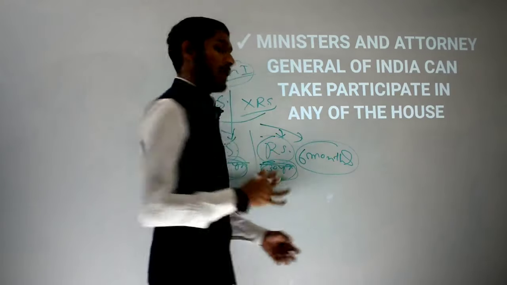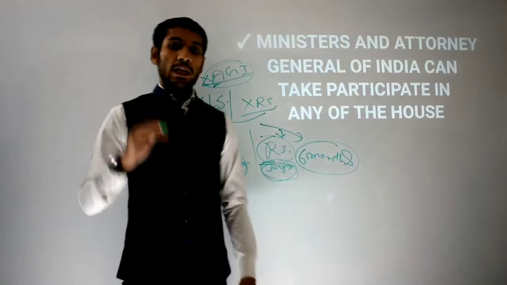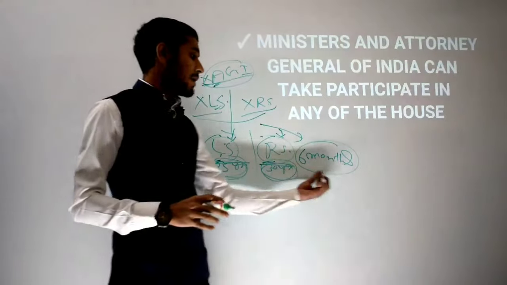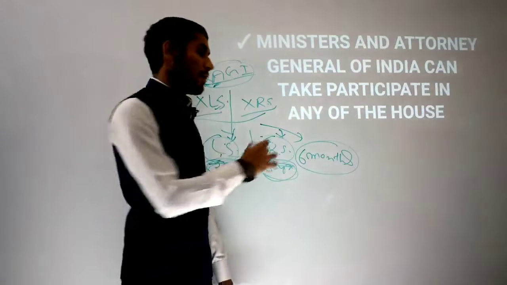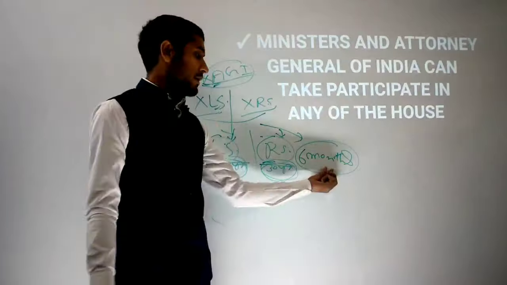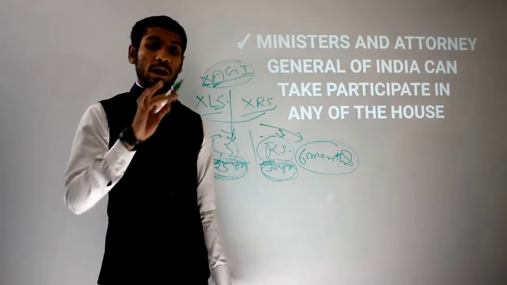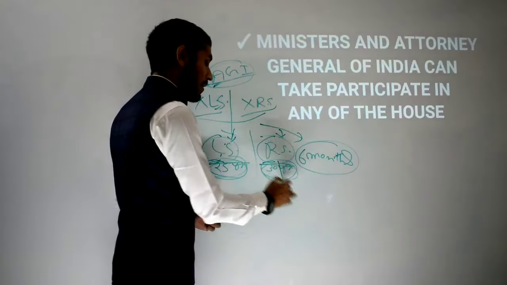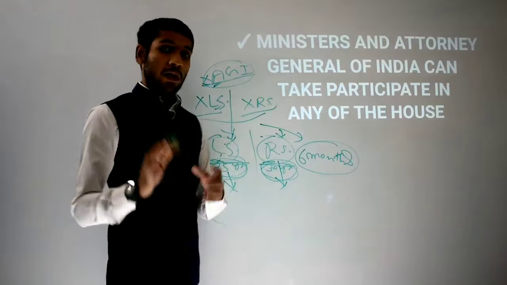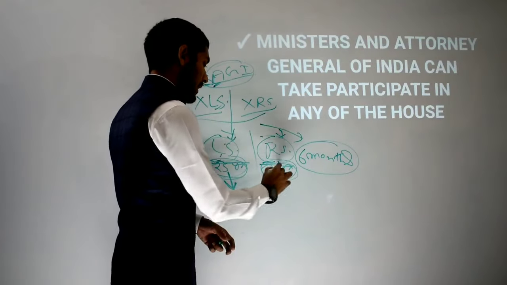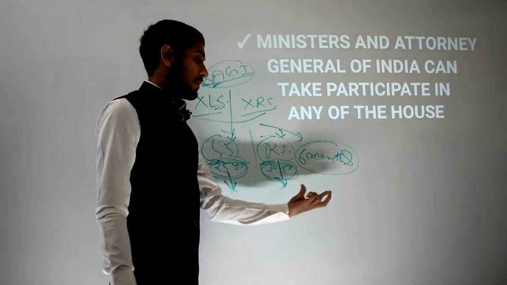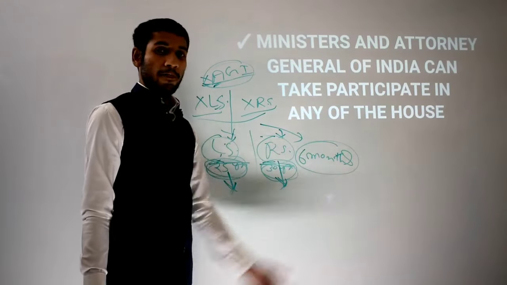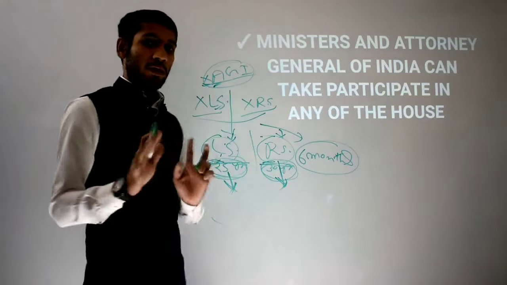Without being a member of parliament of either house, any person can continue his central ministry for a maximum of 6 months. If that person wants to extend their term beyond 6 months, then that person has to contest the election of either Rajya Sabha or Lok Sabha and become a member of parliament of either Lok Sabha or Rajya Sabha. Then only will that person continue his ministry for more than 6 months. I hope till now all of you are getting it.